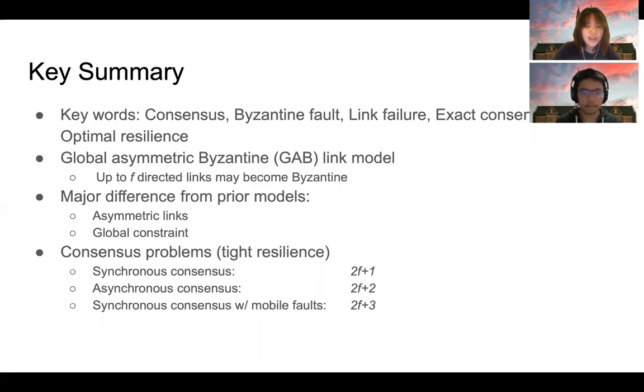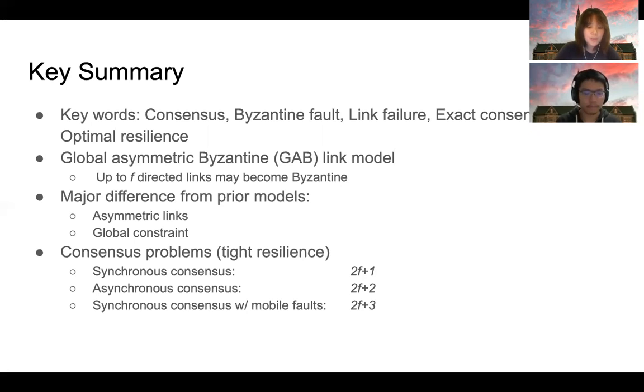To illustrate the asymmetric link, assume we have two nodes A and B. It is possible that the link from node A to B is faulty, but the link from node B to A is fault-free. Moreover, unlike some prior models with a local constraint, which enforce a local upper bound on the number of failure links, the global constraint allows any link to be corrupted in the GAB model.